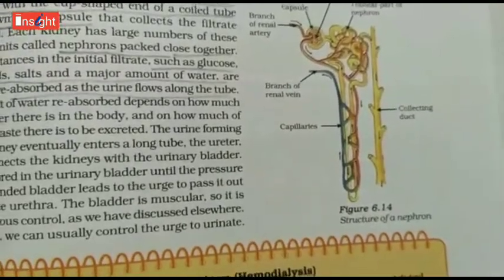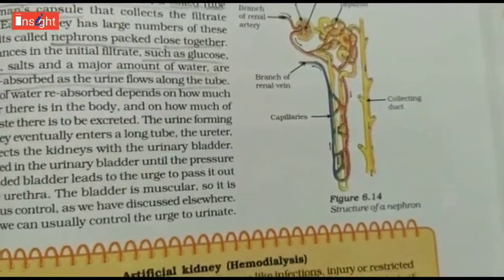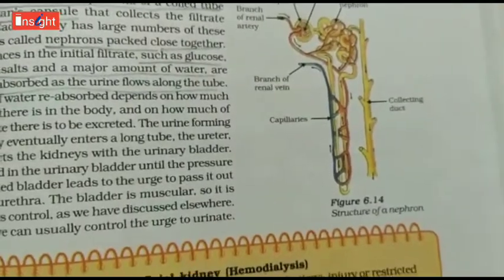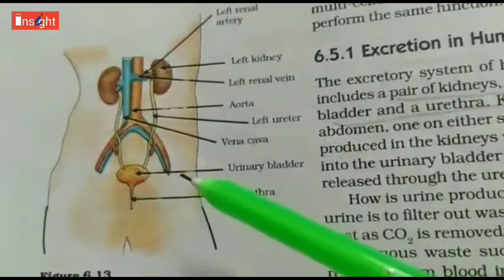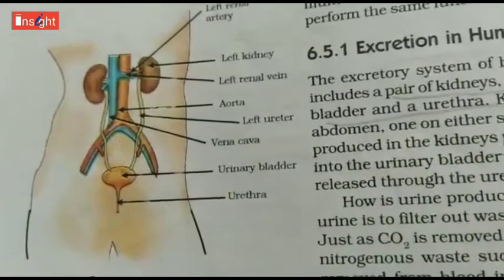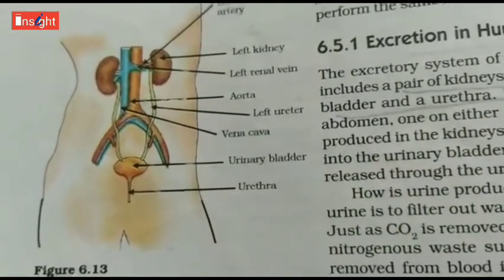So urine is stored in the urinary bladder until the pressure of the expanded bladder leads to the urge to pass it through the urethra. The urethra is muscular, so it is under nervous control, so we can control the urge to urinate.